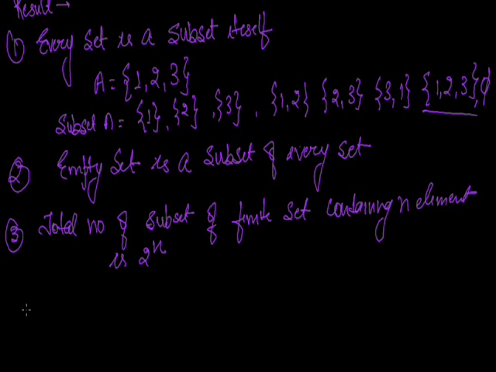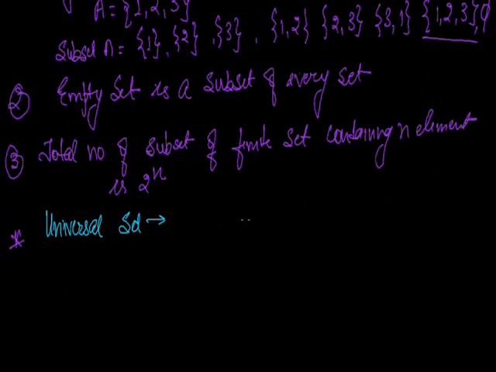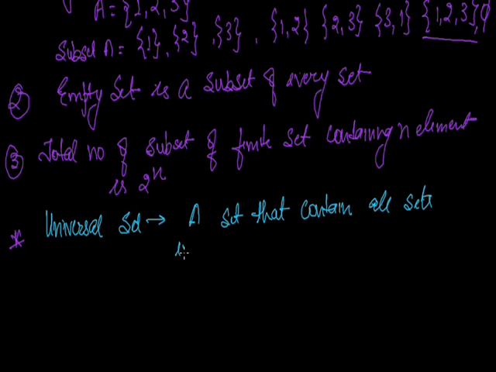Let's move to the next one, that is universal set. What are universal sets? A set that contains all sets in a given context. What does it mean?